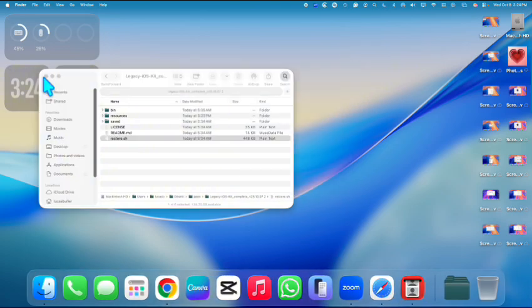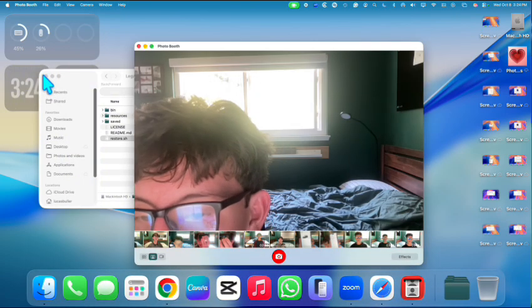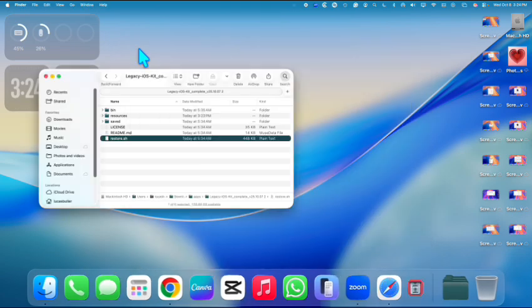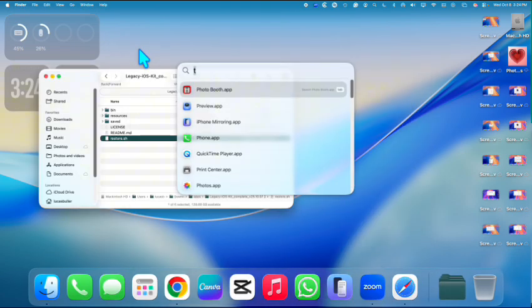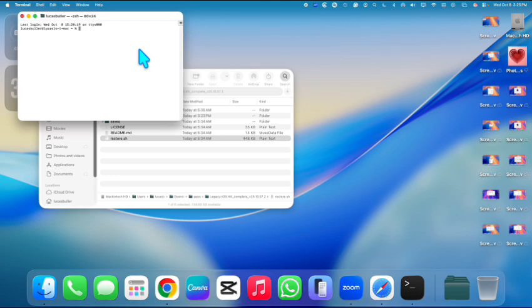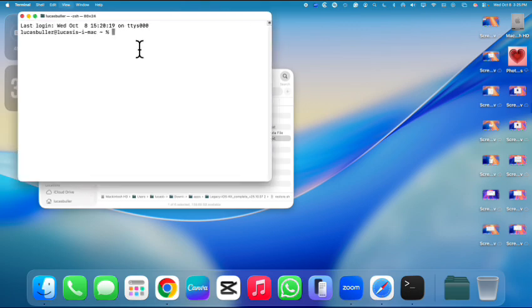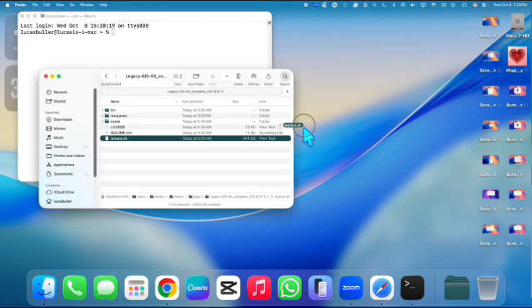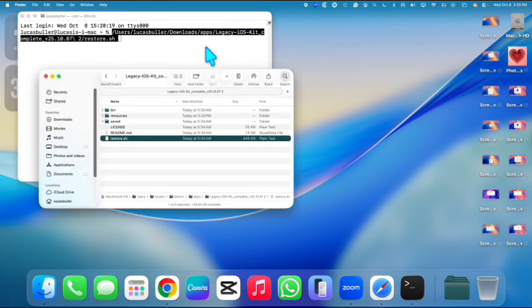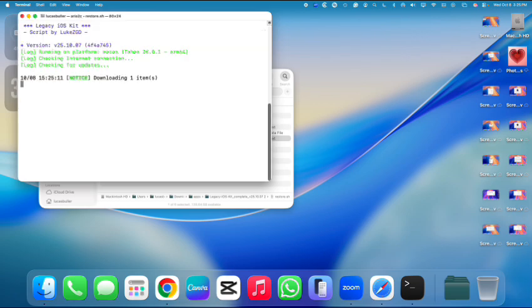We're going to open up the terminal. So, look, I do not know what I'm doing. I'm doing whatever the script says for me to do.